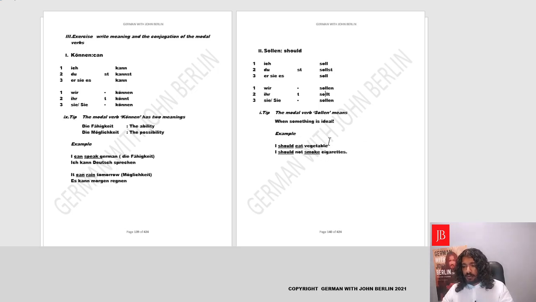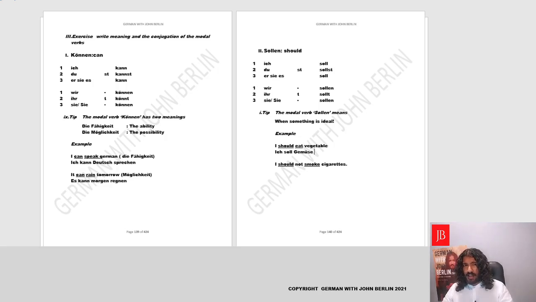So for example, I have a sentence here. I should eat vegetables. Let's translate this in German. Okay, so we'll conjugate for ich, that's I, and the conjugation is soll. Then we'll say vegetable, that's Gemüse in Deutsch. Simply we'll write Gemüse. What is the verb to eat?